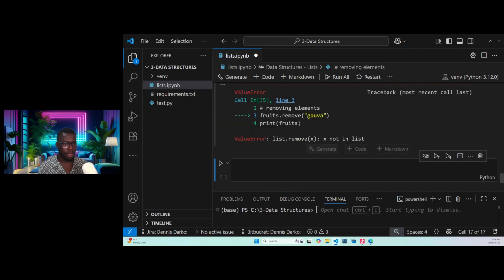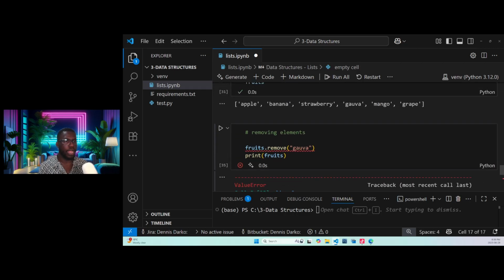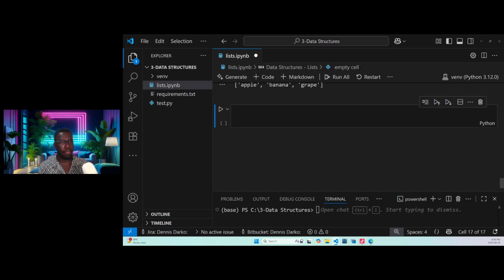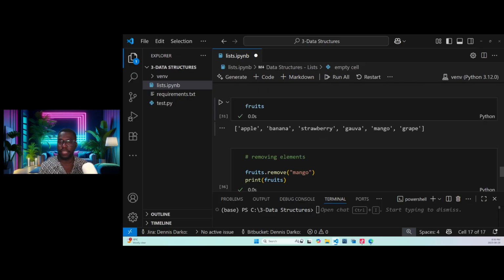So guava, oh, why are we getting an error? X is not in the list. Oh yeah, I forgot to remove it, so I need to change this one. Let's say mango. Okay, all right. So this is how we add and remove items in a list.